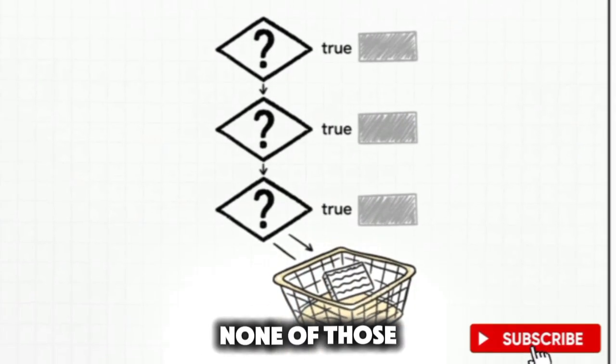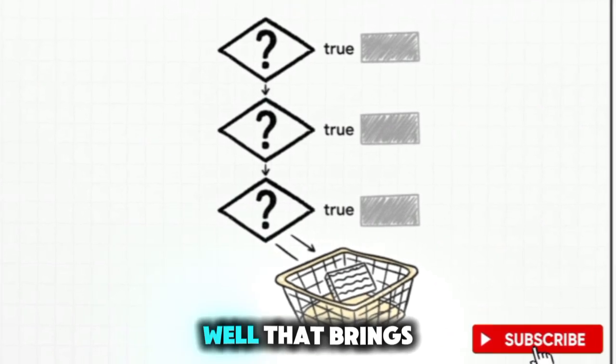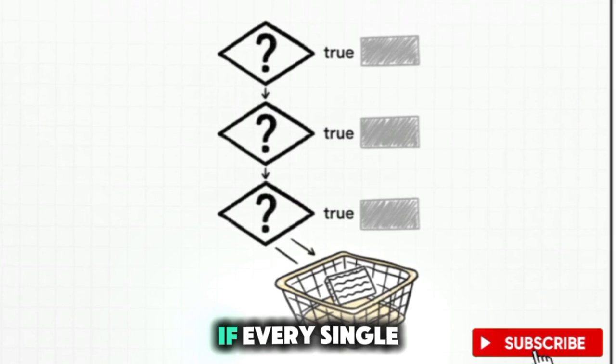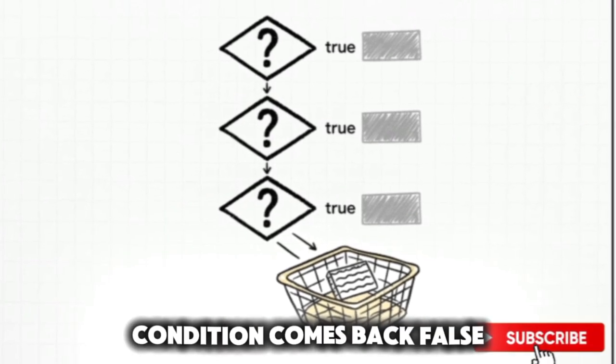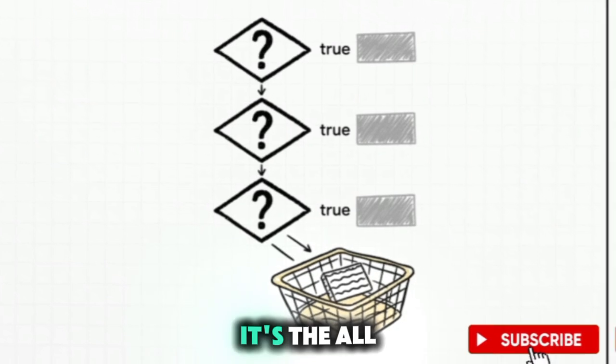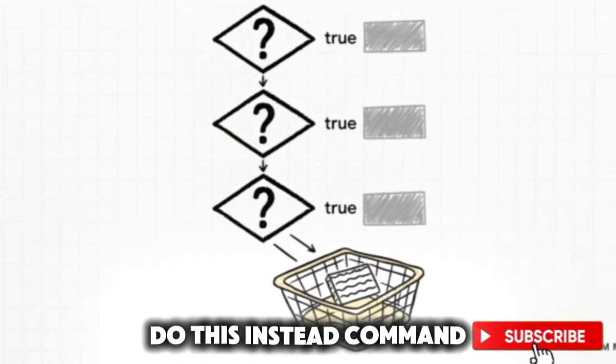And what if none of those paths work out? Well, that brings us to else, which is your ultimate safety net. If every single if and elif condition comes back false, the code inside the else block is guaranteed to run. It's the all other options failed, do this instead command.